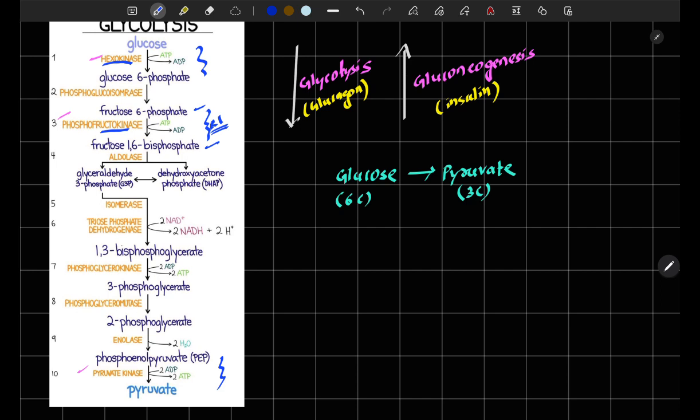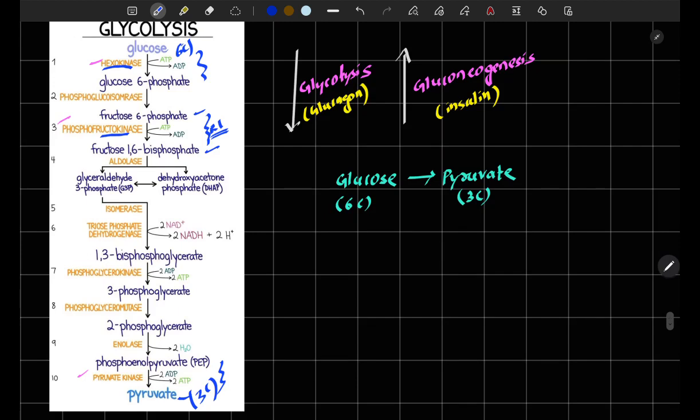In glycolysis, glucose is converted into pyruvate. Glucose is a 6-carbon compound and pyruvate is a 3-carbon compound. The conversion of glucose to pyruvate is known as glycolysis, which is mediated through a hormone known as glucagon, a pancreatic hormone.